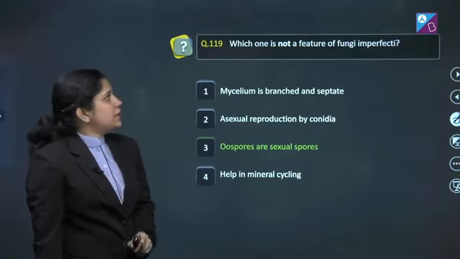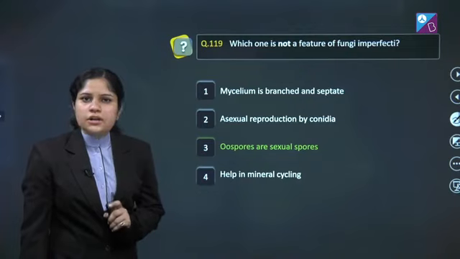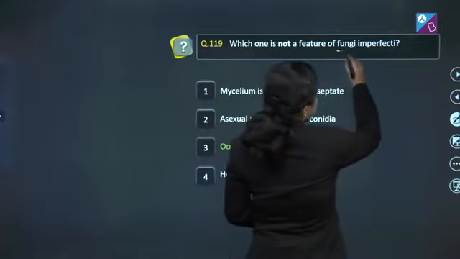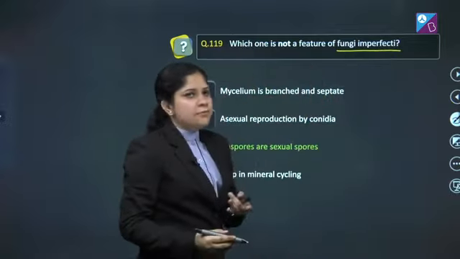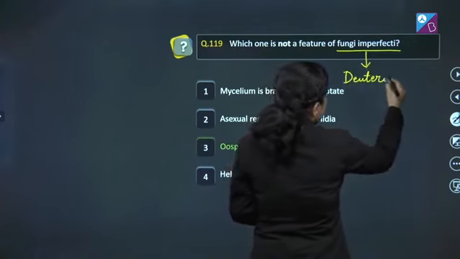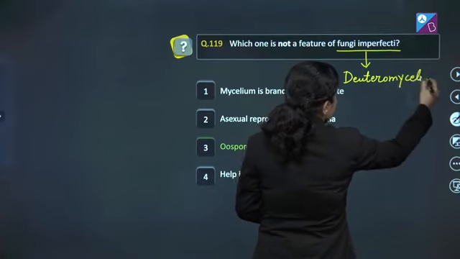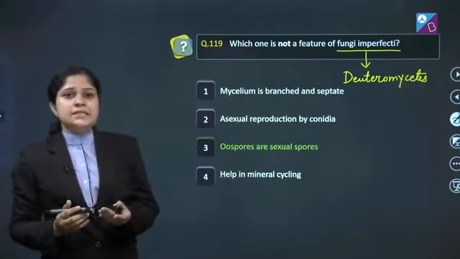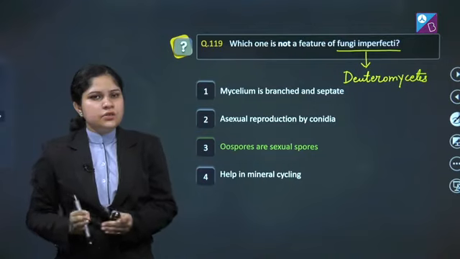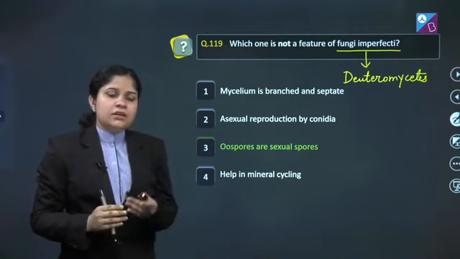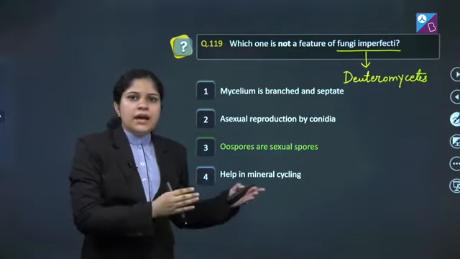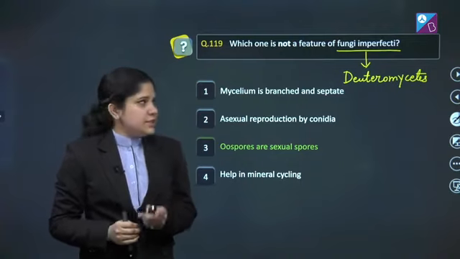Question number 119. Which one is not a feature of fungi imperfecti? We know that fungi imperfecti is the another name for the members belonging to deuteromycetes. And what is the reason for giving this name to the members of deuteromycetes? Because in them the sexual phase is not known. However, later if we get to know about the sexual phase of these members, we put them accordingly into the ascomycetes or basidiomycetes. Let's see the options.